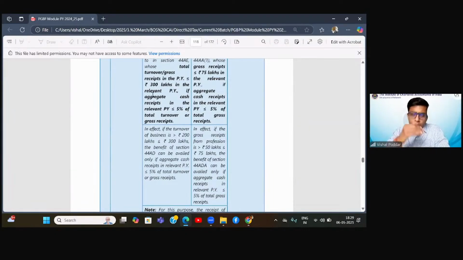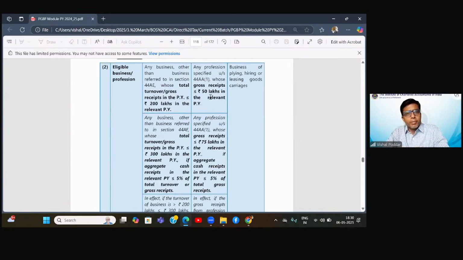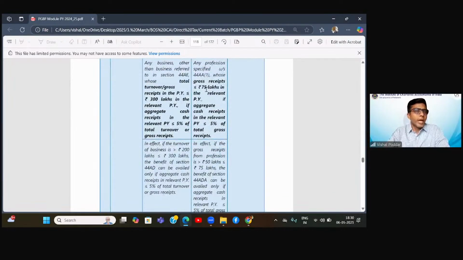So the limit of 2 crores has been raised to 3 crores, with a condition that this 3 crore limit will apply when 95% or more of aggregate receipts are through the banking channel, or in their language, your cash receipts should not exceed 5% of the total turnover or receipts. This is the criteria. Similarly, the criteria in the professional category is 50 lakh rupees or 75 lakh rupees, and again 75 lakhs with the same criteria of minimum 95% through the banking channel.